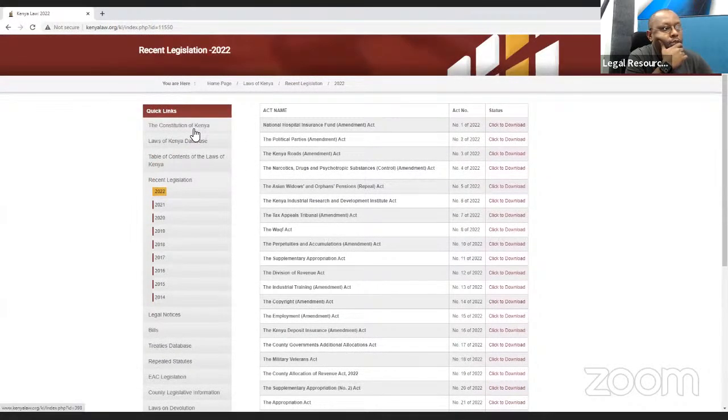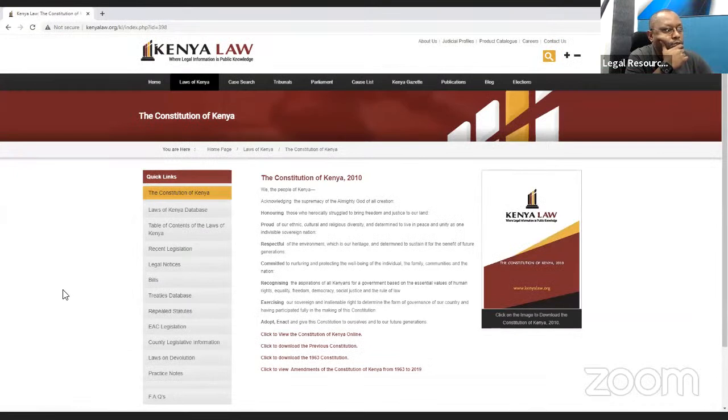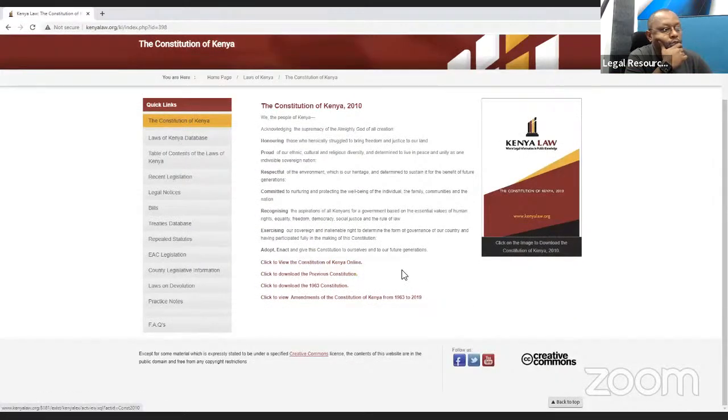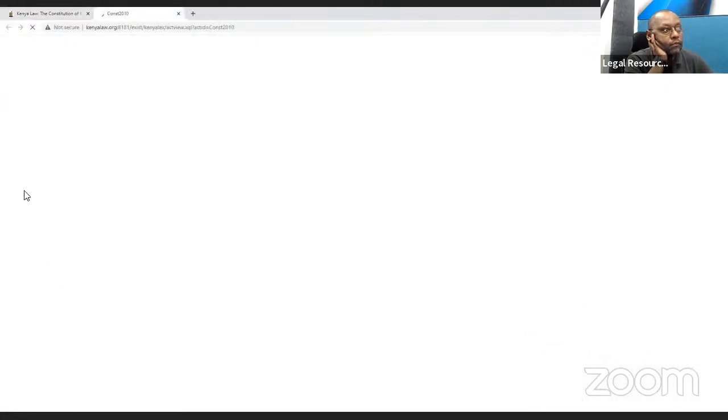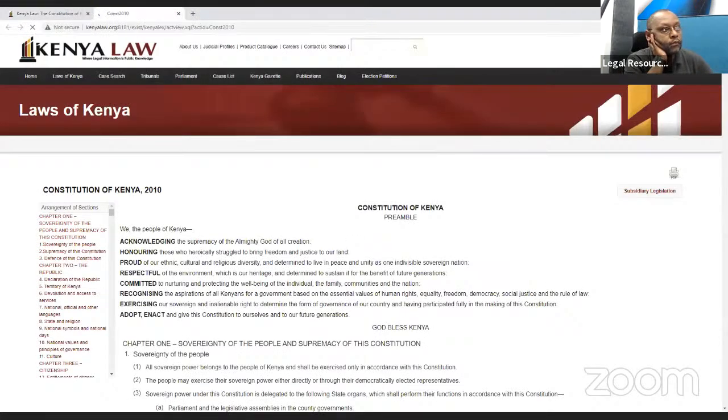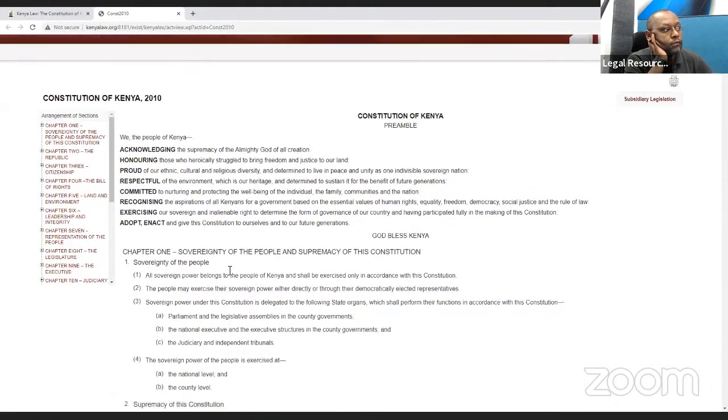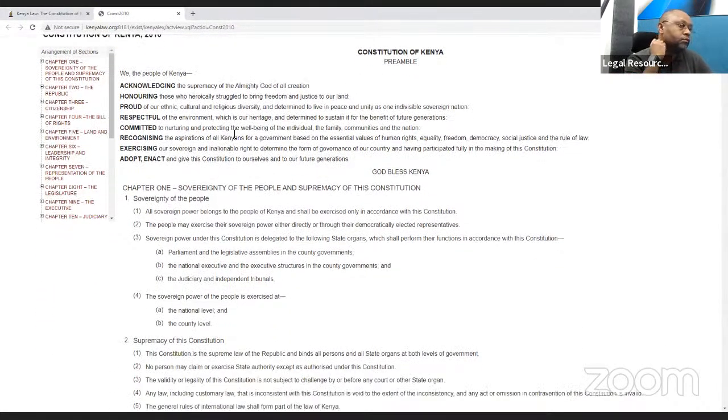Then there are those who would want to just open our website and read the Constitution of Kenya. Without necessarily going to the homepage, you just click on the Constitution and then it gives you the options whether you want to read the Constitution of Kenya online, check the previous one, check the 1963 Constitution, and maybe check the overview of the amendments done between 1963 and 2019. So let's say we want to read our Constitution 2019 online. It takes us straight to the Constitution,